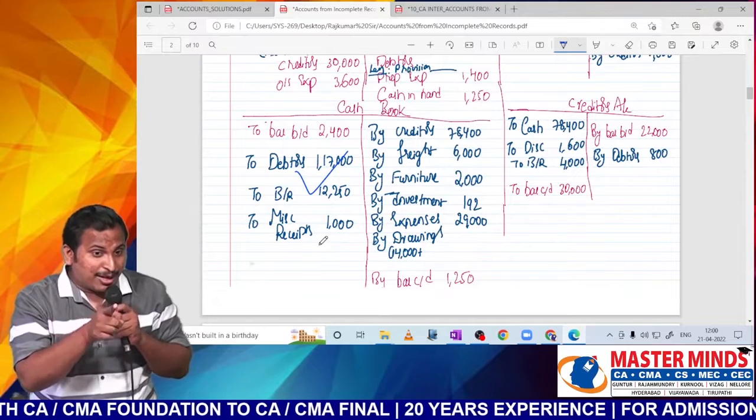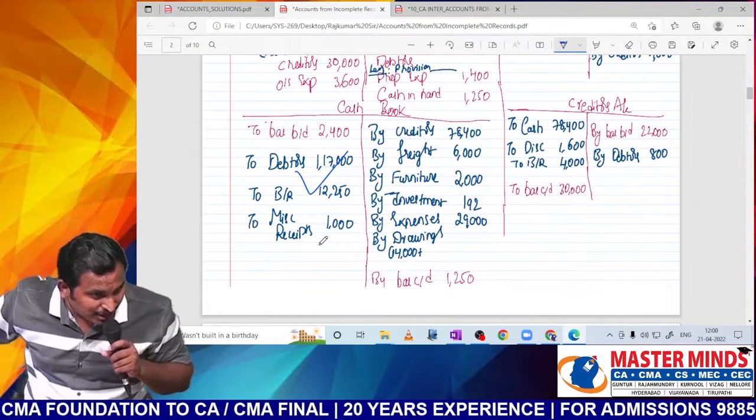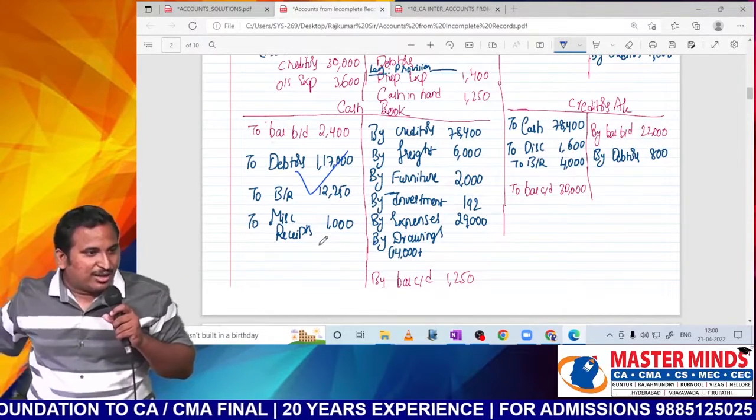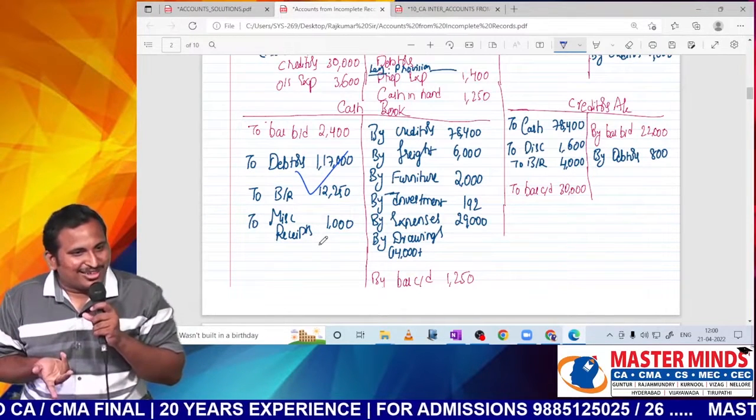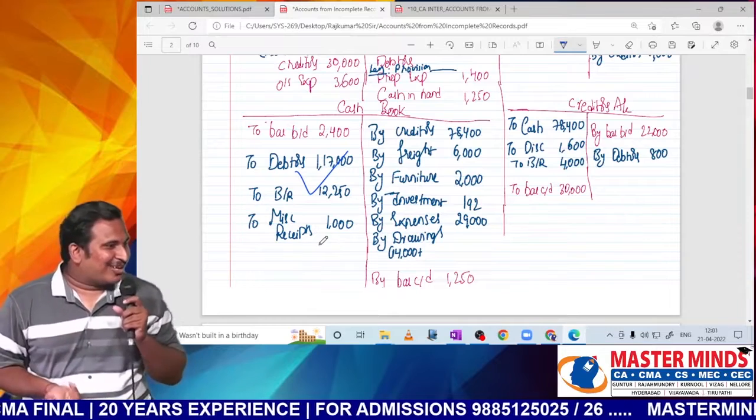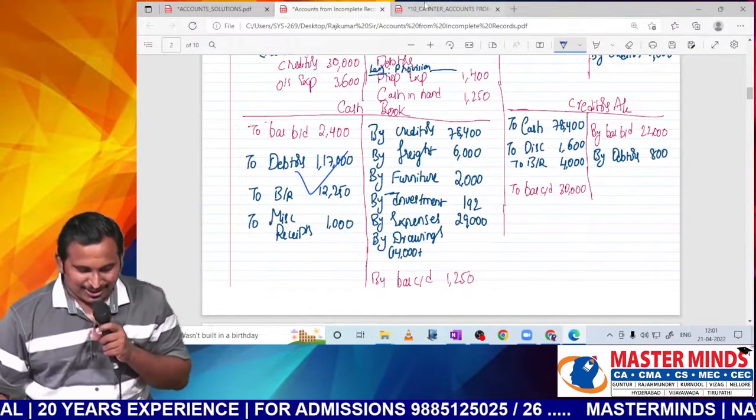If you miss double entry, take it for granted your balance sheet will not tally. If you follow double entry only, it will tally. Everywhere you are giving the double effect, so it should automatically tally. That is the only thing you do, sir.